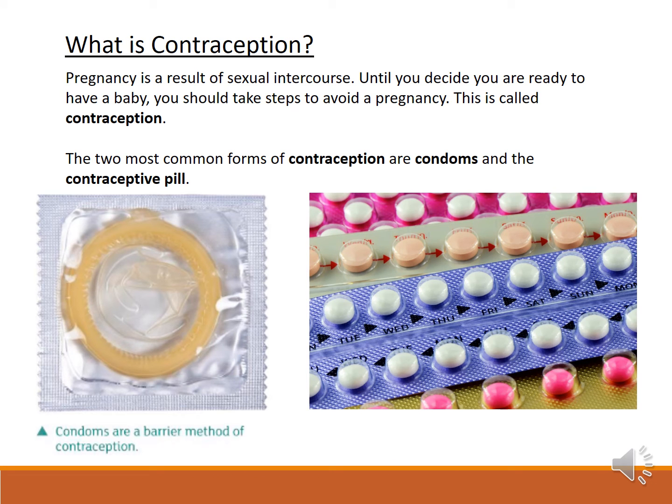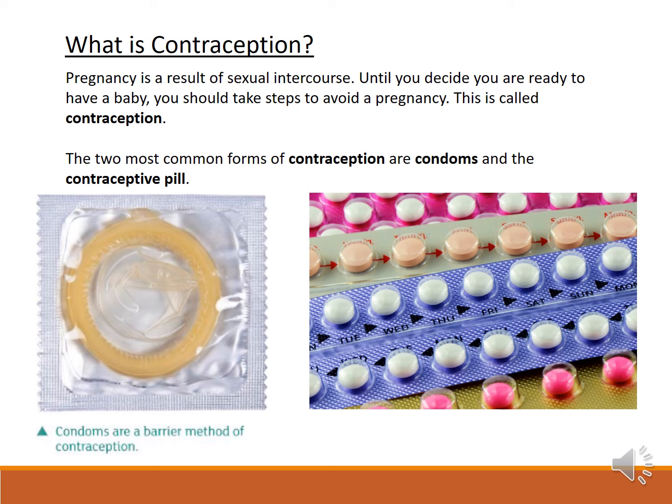So, contraception. Pregnancy is a result of sexual intercourse. And until people decide that they want to have a baby, they make steps in order to avoid pregnancy. And this is what's called contraception. So, contraception is just methods used in order to avoid pregnancy. The two most common forms of contraception are condoms and the contraceptive pill.